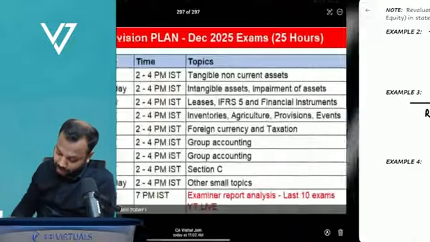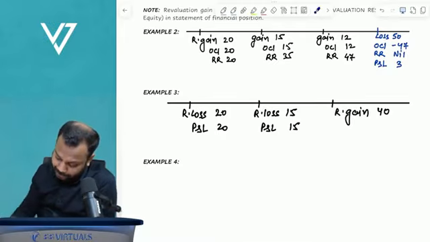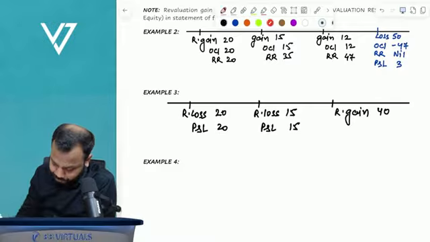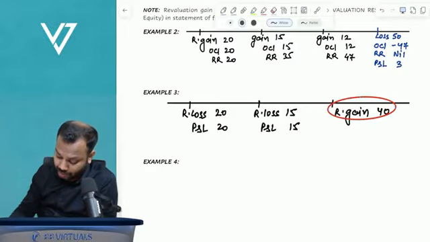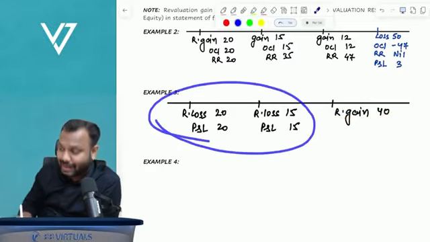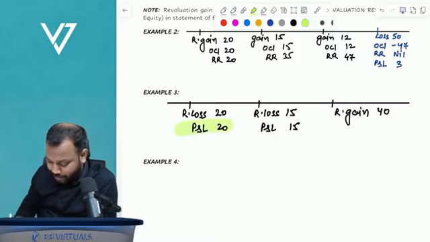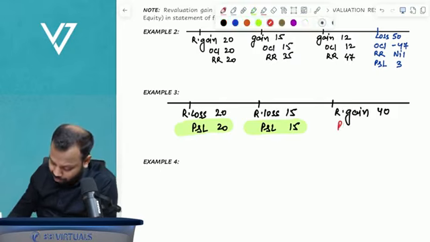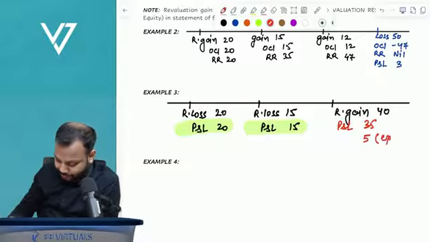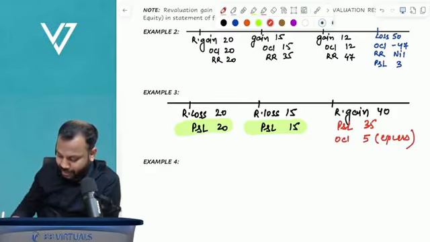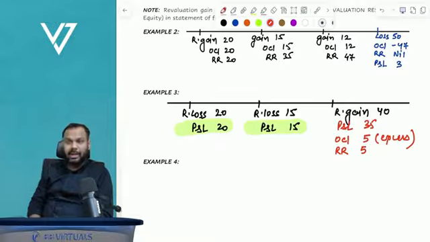Now tell me, where will you record this revaluation gain? So standard says that this revaluation gain will go to P and L to the extent revaluation loss has earlier been recognized in P and L. So how much has been recognized in P and L? 20 plus 15, 35. So out of this, P and L will be 35. Any excess, that is 5 excess, will go to other comprehensive income and accumulate in revaluation reserve 5. Is it clear, everyone, now?